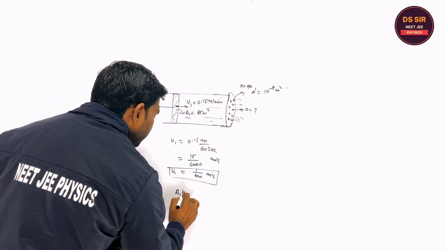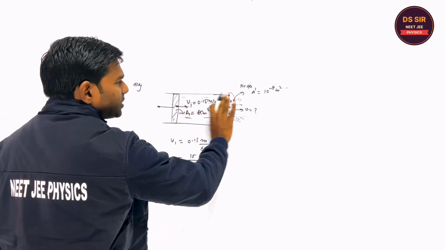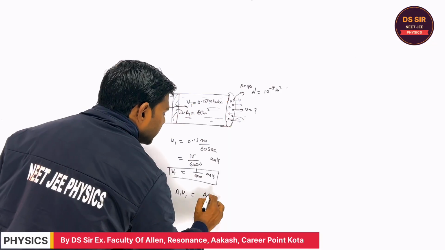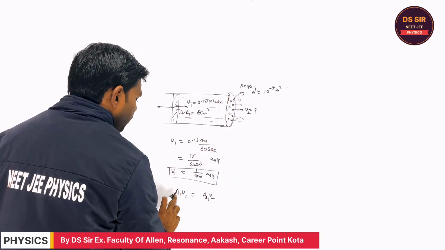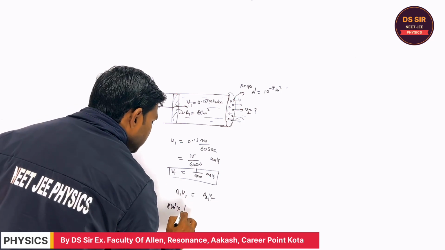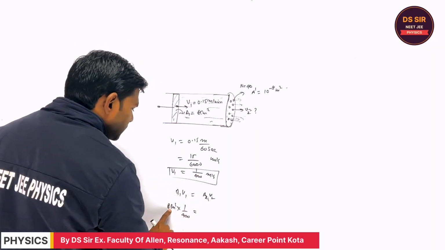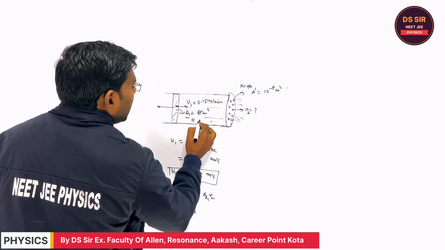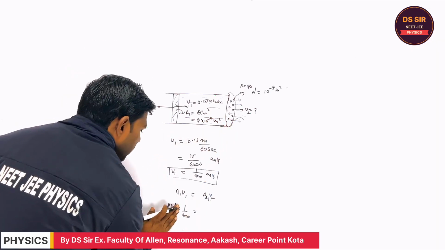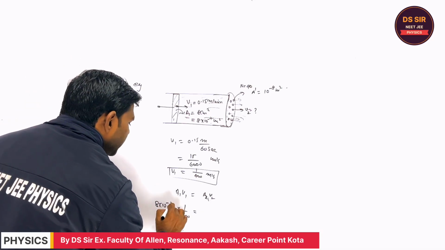So I will apply the equation of continuity, A1 V1. The volume per unit time going in on this side is the same volume per unit time coming out from the other side, A2 V2. This V2 we have to find. The A1 is 8 centimeter square, and the velocity is 1 upon 400. The area A2, which is in centimeter square, I will write in SI unit: it is better to write 8 into 10 to the power minus 4 meter square.